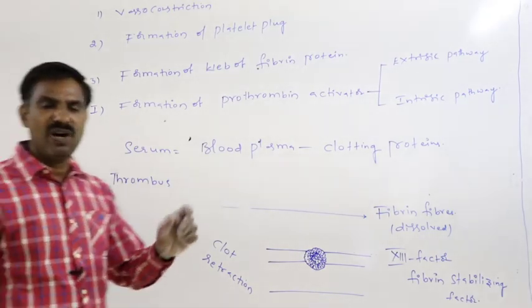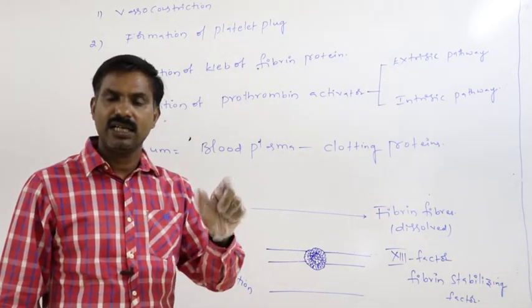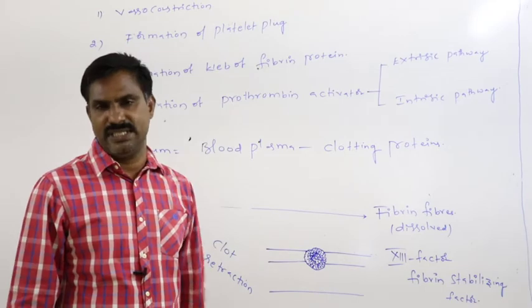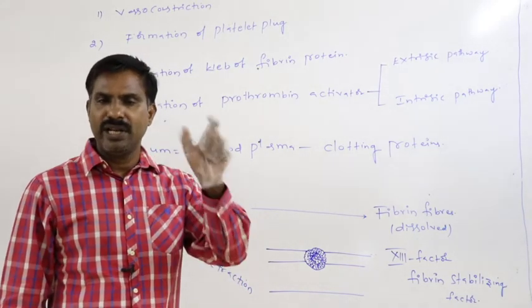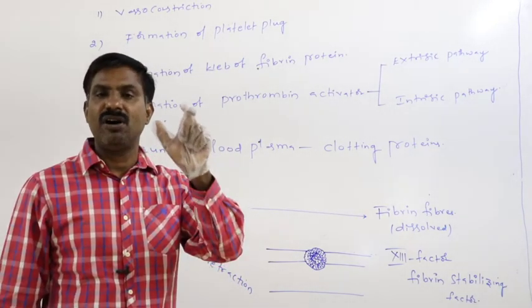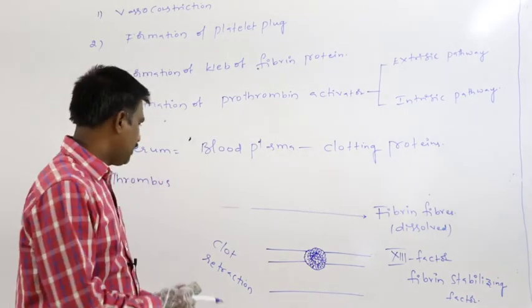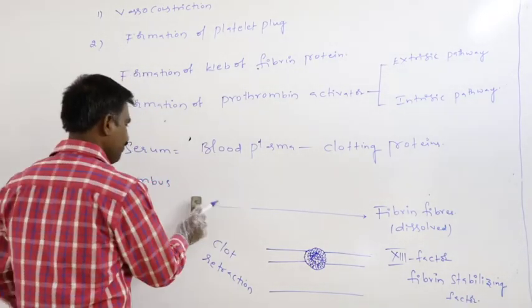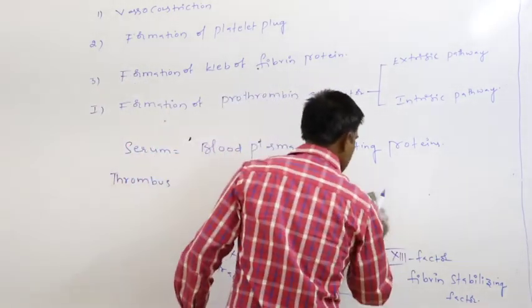If it is formed in the coronary artery, which supplies the blood to the heart wall, then that is said to be a coronary thrombus.